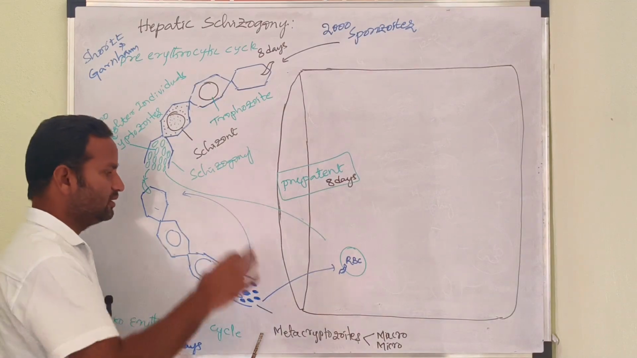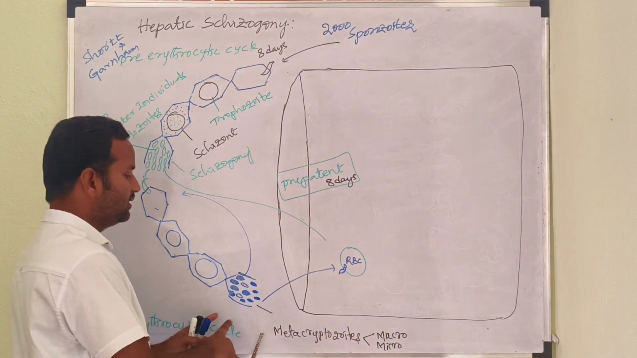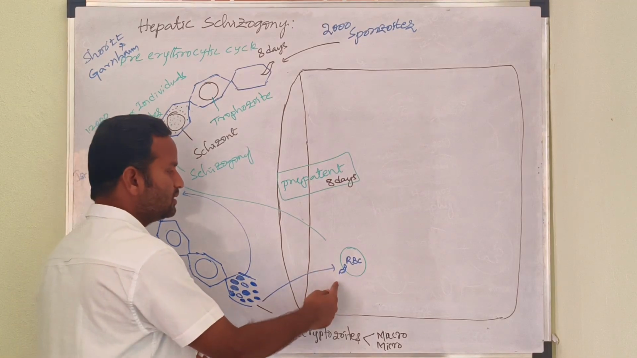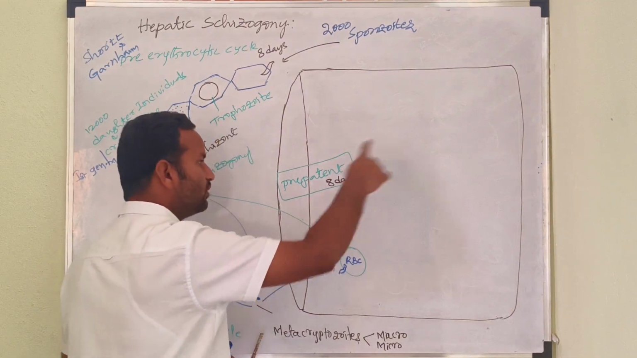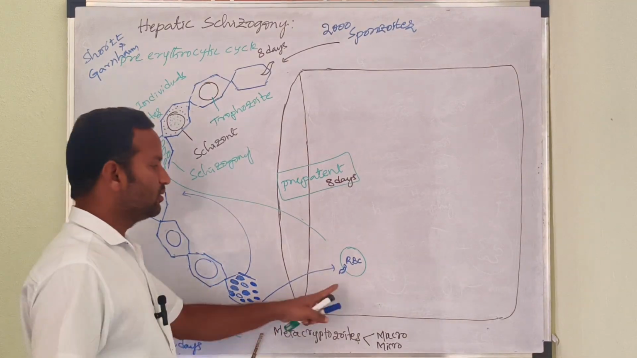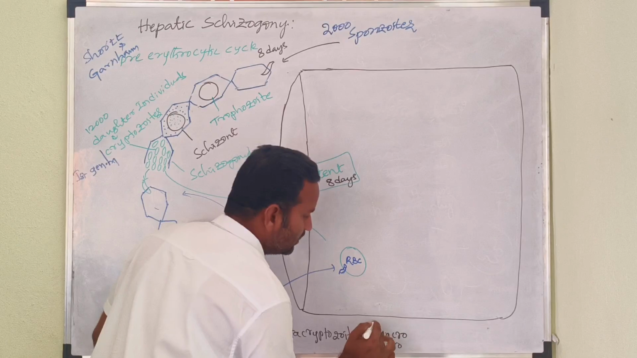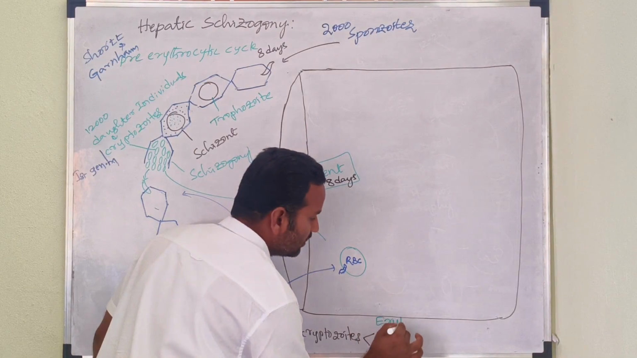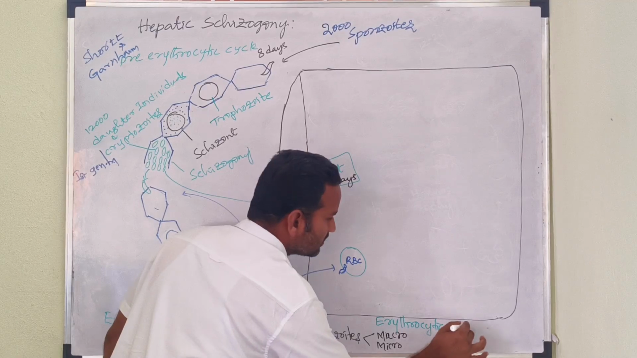Now let us continue with the erythrocytic cycle. Already I told you, once the cryptozoites enter into the RBC cells, it will continue as the erythrocytic cycle. That's why this is called the erythrocytic cycle.